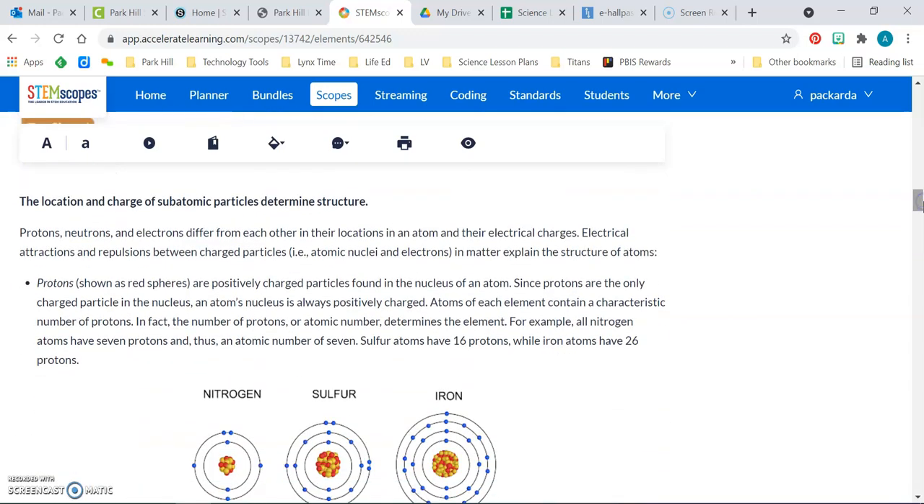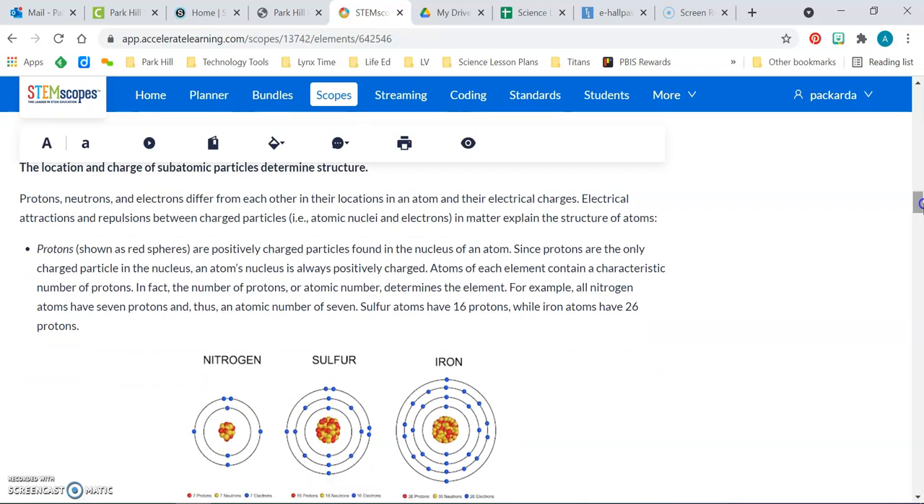Reflect. The location and charge of subatomic particles determine structure. Protons, neutrons, and electrons differ from each other in their locations in an atom and in their electric charges. Electrical attractions and repulsions between charged particles, i.e. atomic nuclei and electrons in matter, explain the structures of atoms.